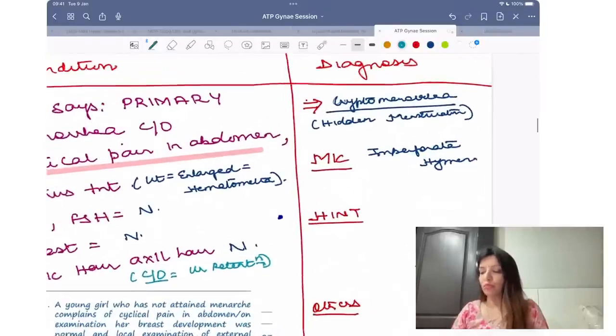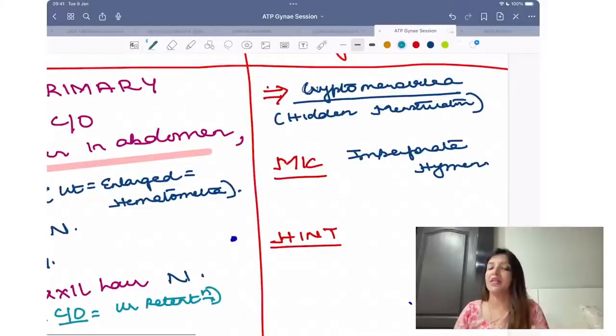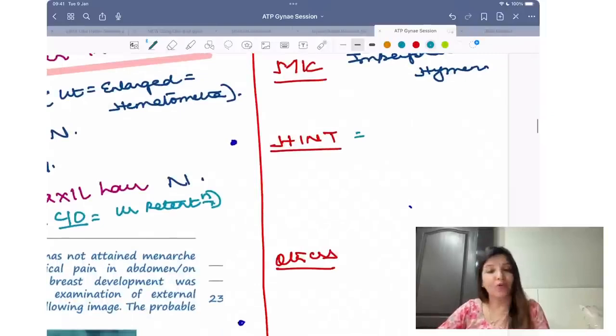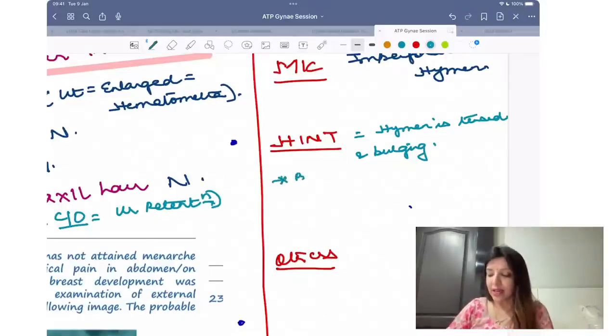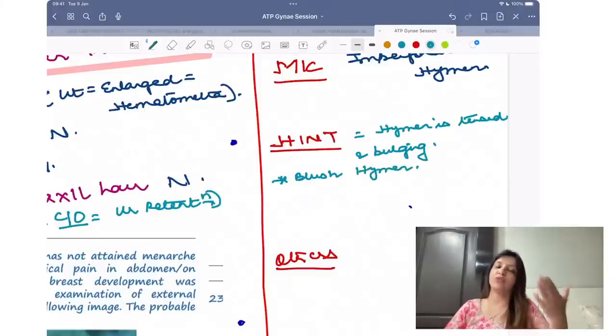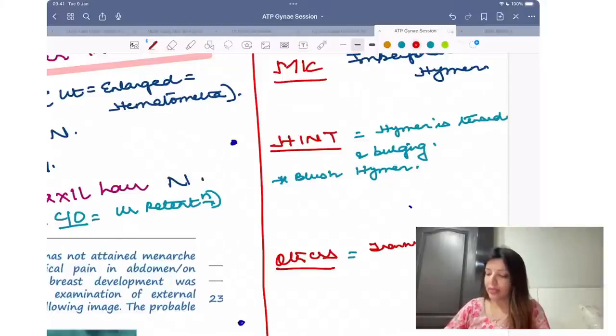Now, as I told you, the most common cause of cryptomenorrhea is imperforate hymen. How do you come to know that they are talking about imperforate hymen? The hint in the question will be that they are going to say that her hymen is tensed and bulging. Her hymen is tensed and bulging. Then they can say that there is a bluish hymen. Blue colored hymen is because of the collected blood, right? Other causes of cryptomenorrhea are transverse vaginal septum.